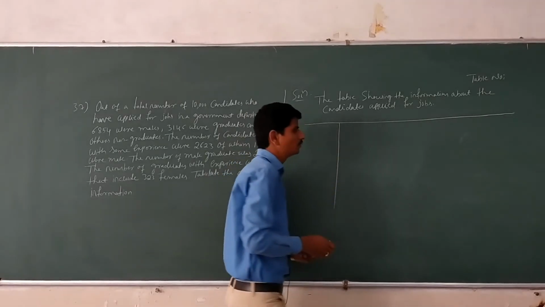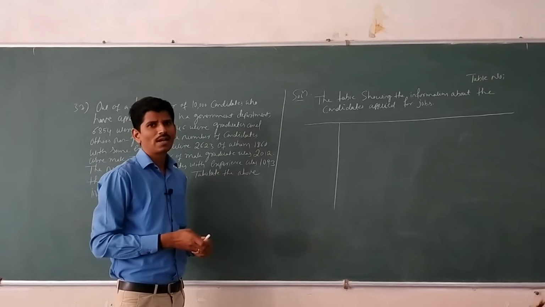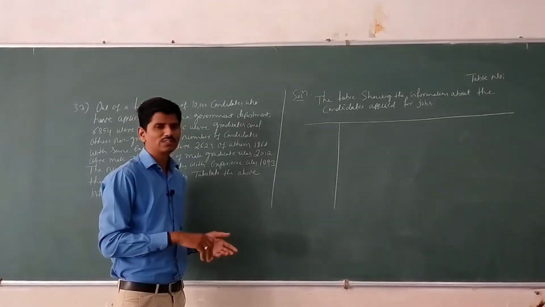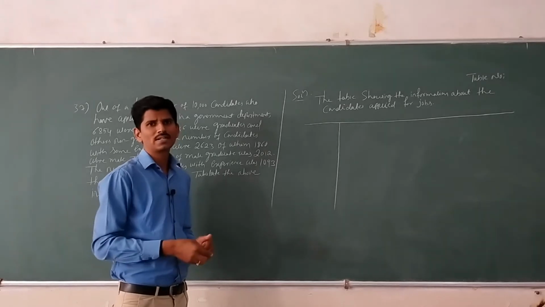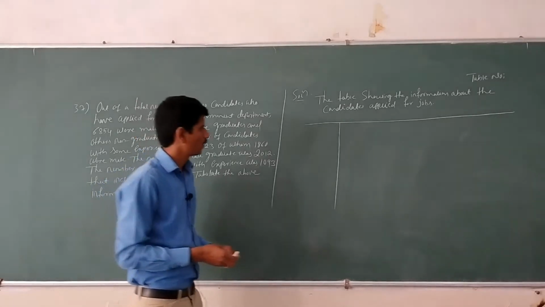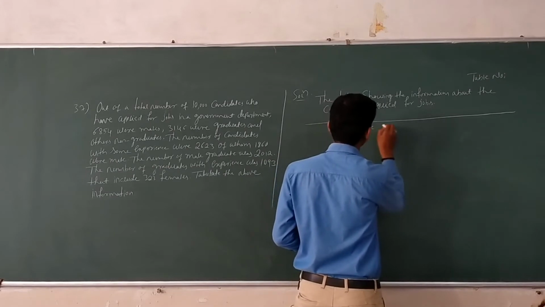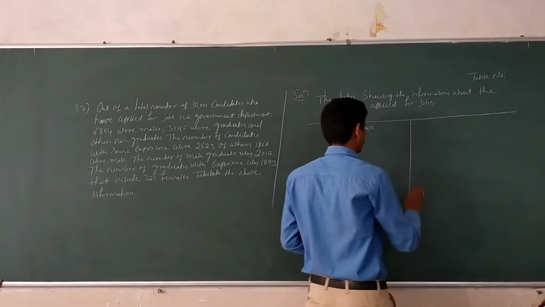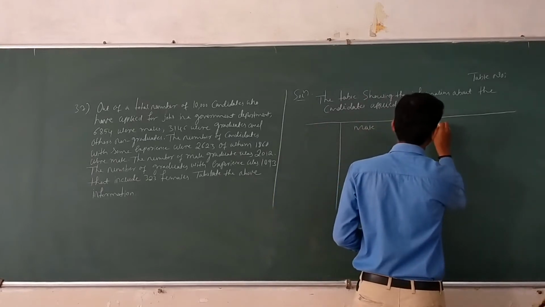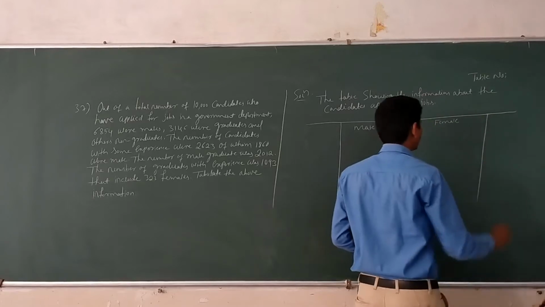In caption, you have to take male, female. Again, the male can be classified into experience and non-experience, total. First, male. Female. Total.